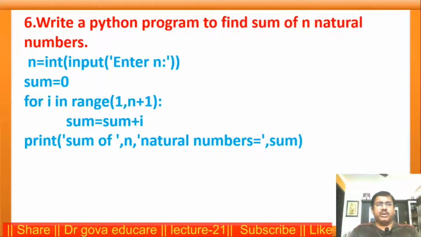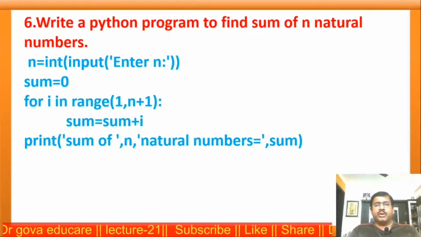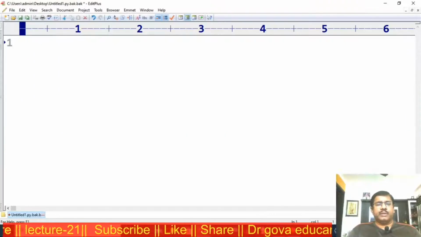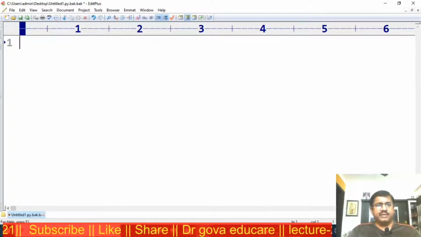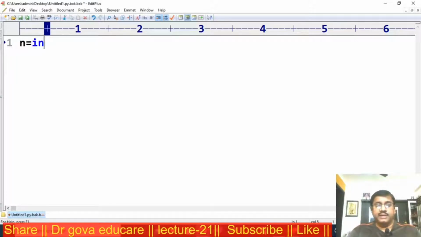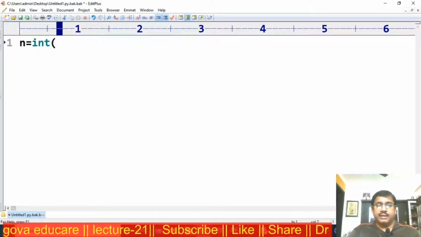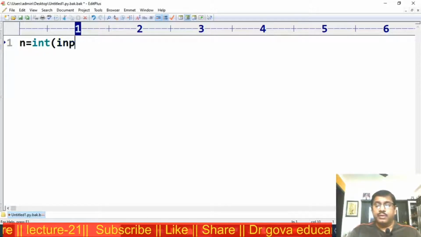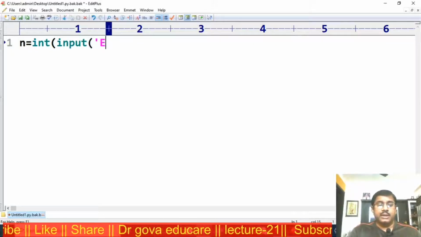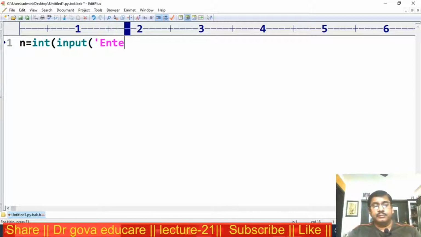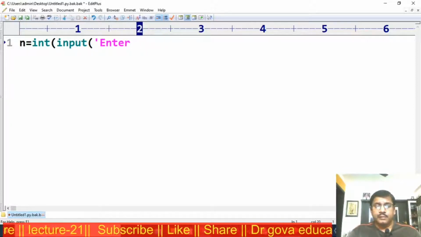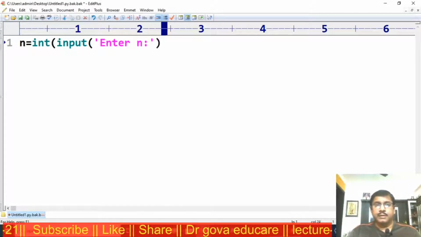Now the next program: write a Python program to find the sum of n natural numbers, the sum of the first n natural numbers. Here n is the input, n is equal to int of input, enter n.